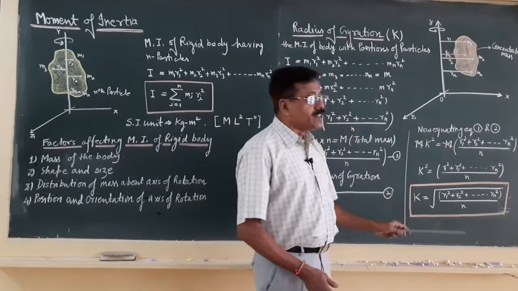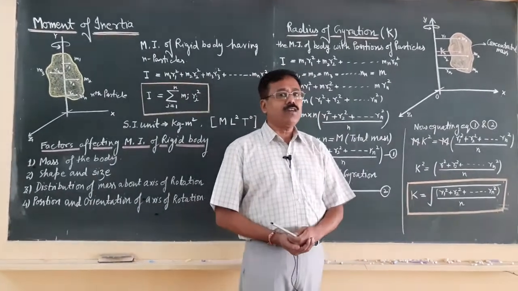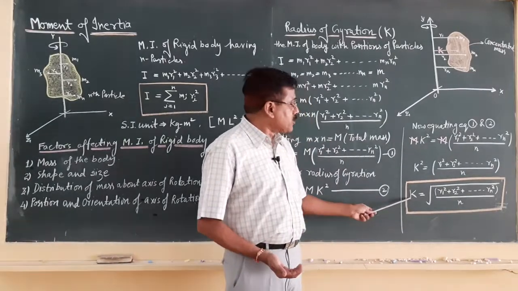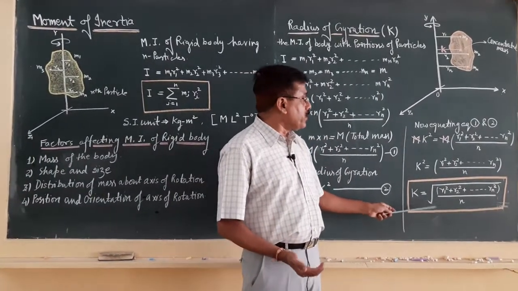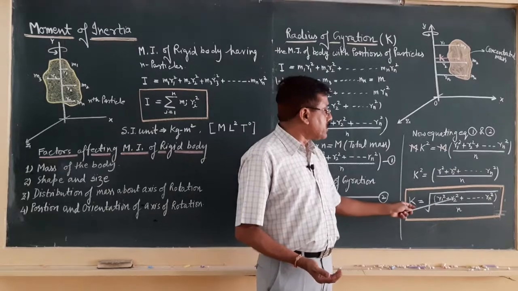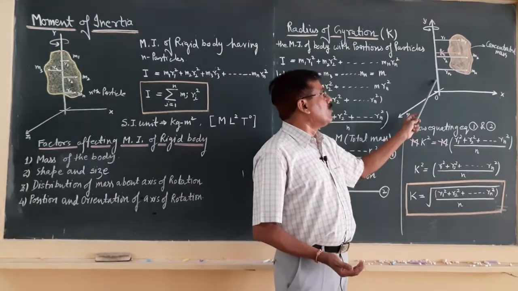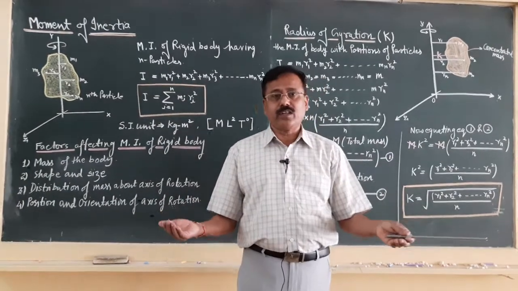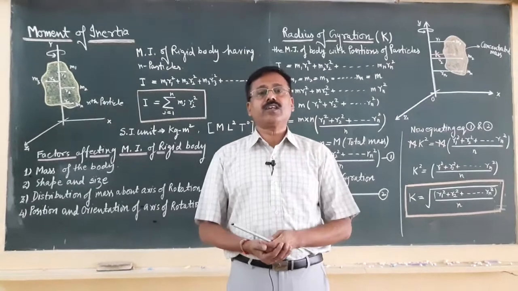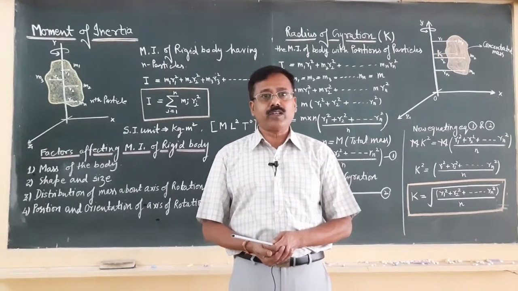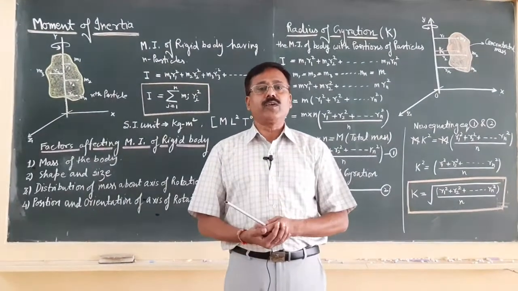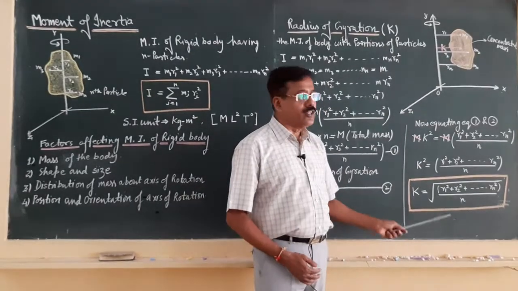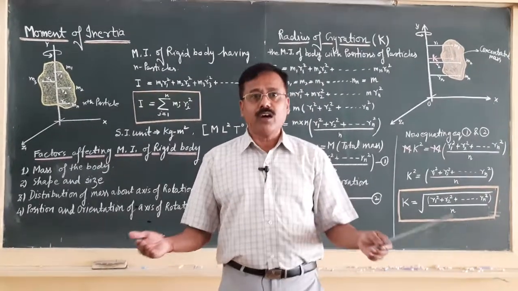This is another way to define the radius of gyration. It means the radius of gyration is the root mean square value of the distances of the constituent particles from the axis of rotation. So, if you know the distances of the constituent particles from the axis of rotation and the number of constituent particles, by this equation you can calculate the radius of gyration.